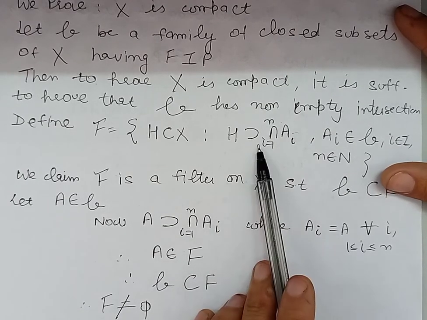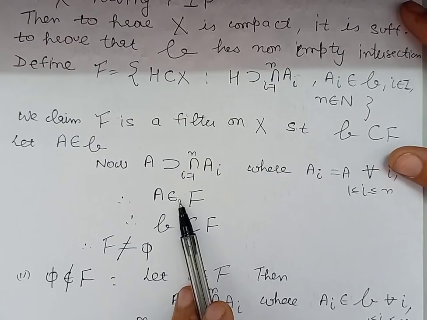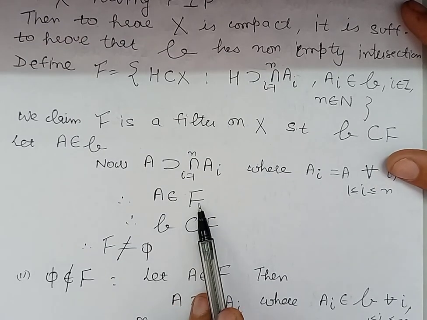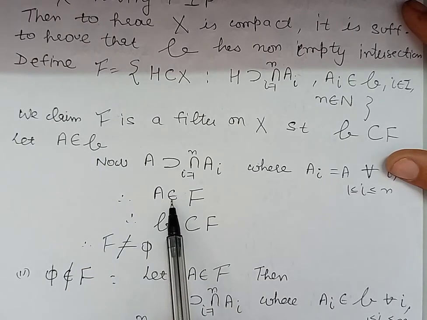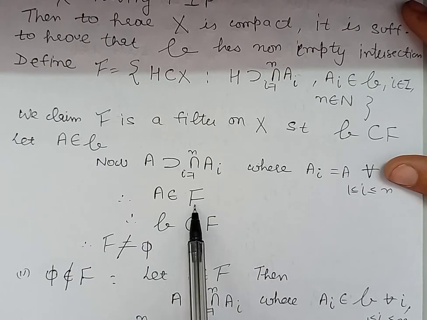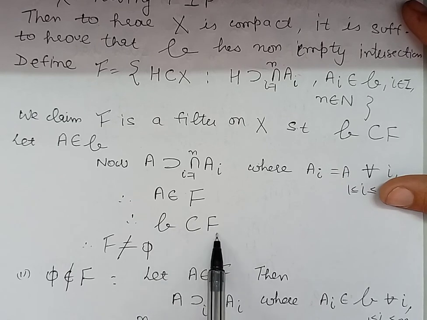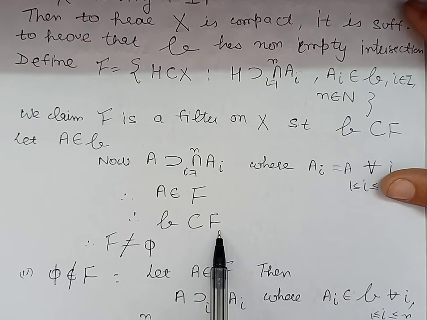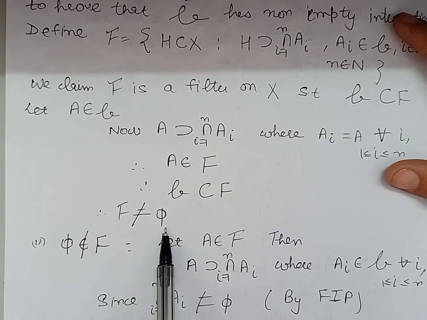So this condition is satisfied for A. So we can say that A belongs to the collection F. A belonging to collection B implies that A belongs to the collection F, and therefore the family B is contained in the collection F. So this proves that this collection F is non-empty.